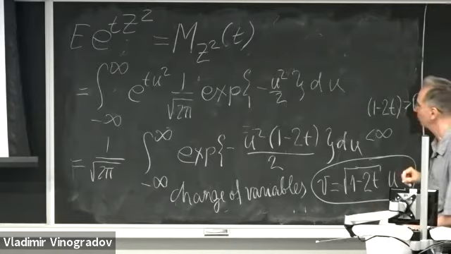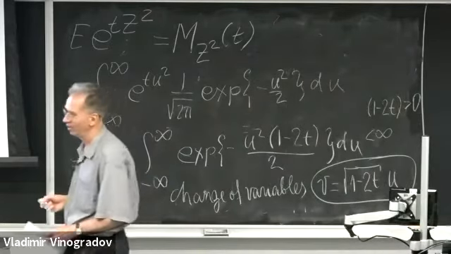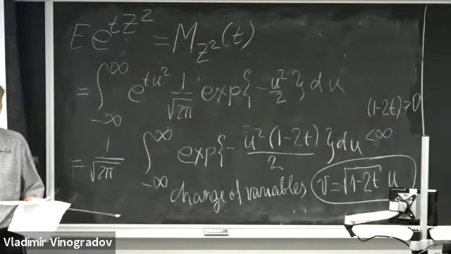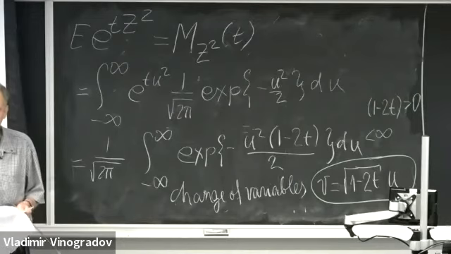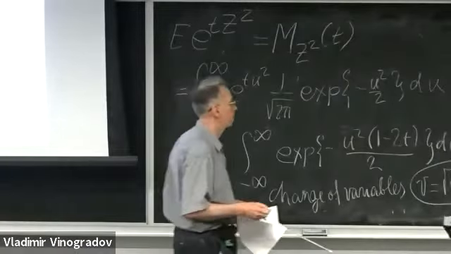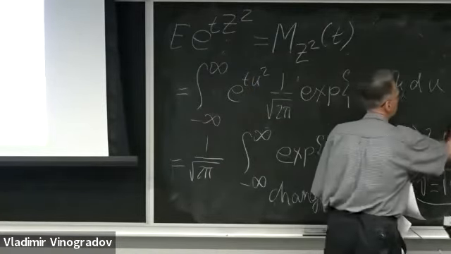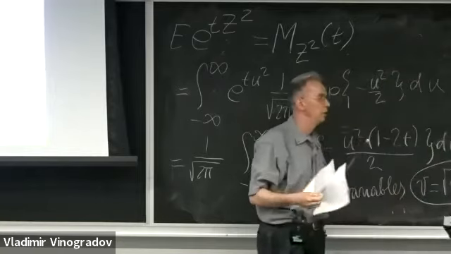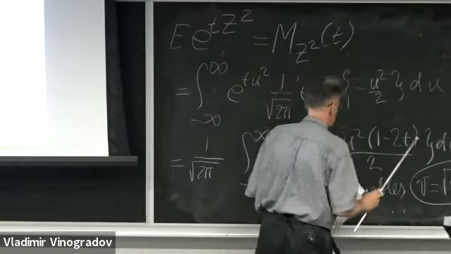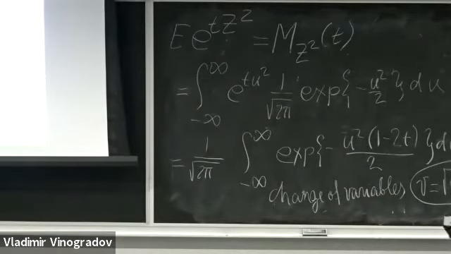Otherwise, I'm in trouble. If it's negative, I get a positive sign here, and this is going to be an exponential function that blows up at positive and negative infinity. That's why I get such a restriction on the domain of the argument t. So let's see what we are coming to.